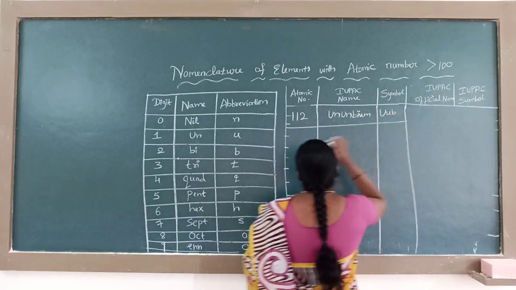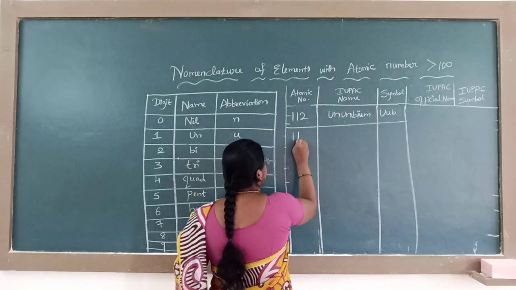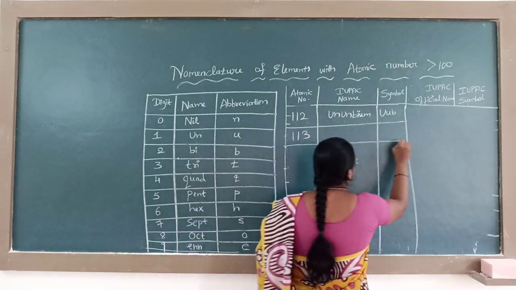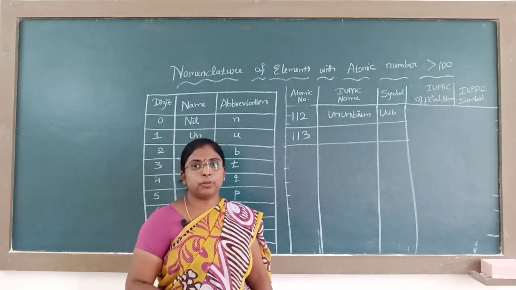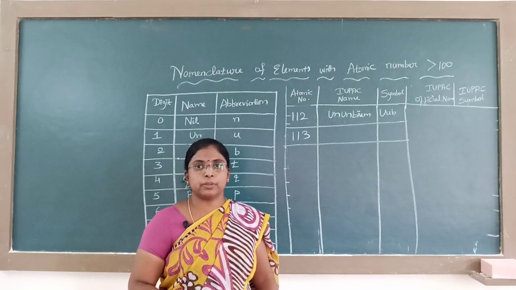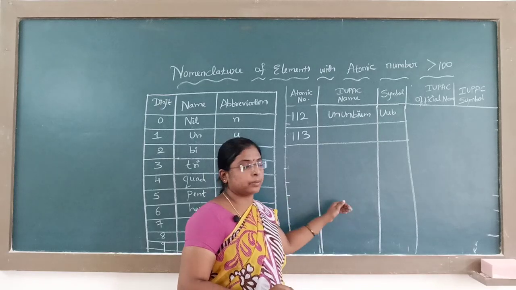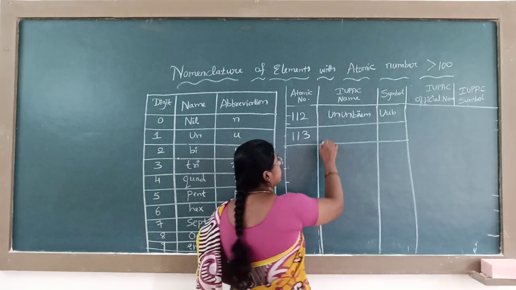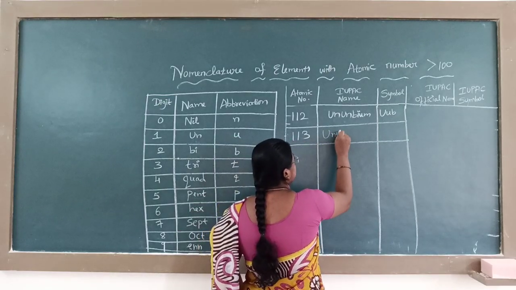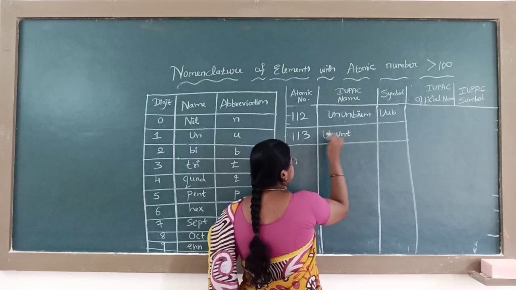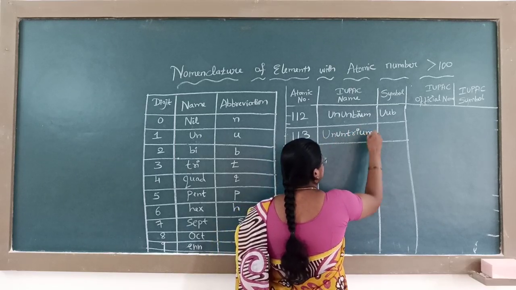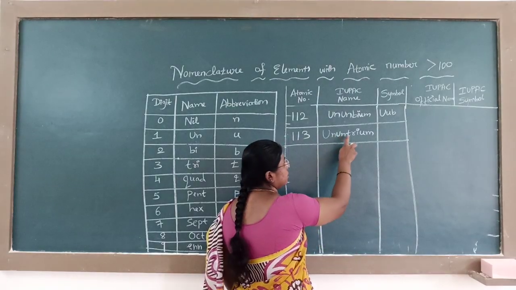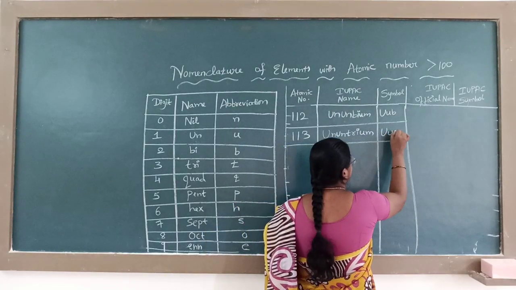113 element. Up to 111 they gave the names of scientists, but later on we had to write these elements using the IUPAC rules. 113: un, un, 3 means tri, and ium. Ununtrium.